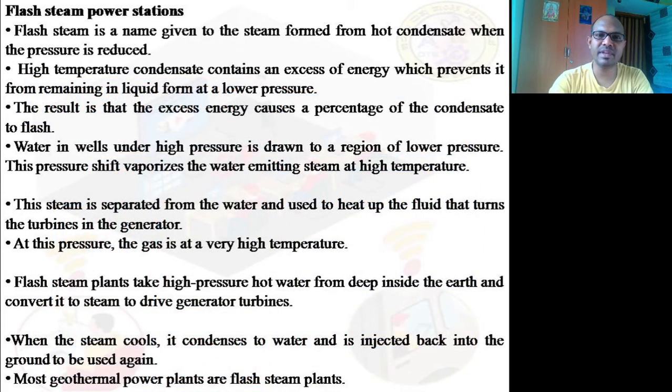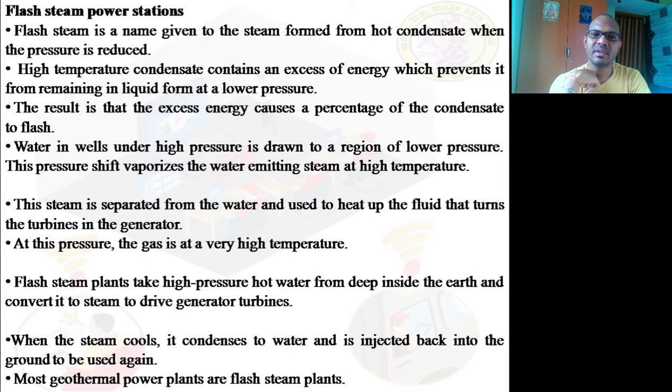Second one is the flash steam power stations. This is the second type. One is a dry steam and the second one is a flash steam. This flash steam is a name given to the steam formed from the hot condensate when the pressure is reduced. High temperature condensate contains an excess of energy which prevents it from remaining in liquid form at a lower pressure. The result is that the excess energy causes a percentage of the condensate to flash.